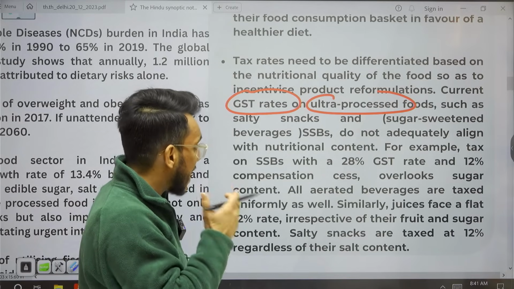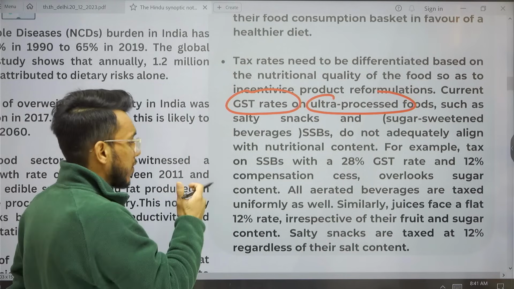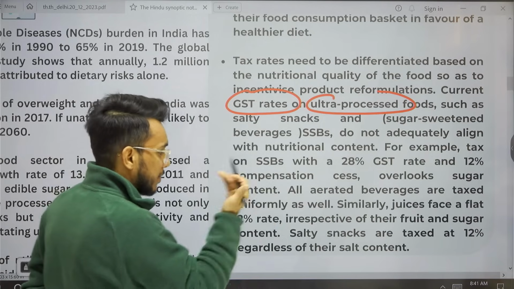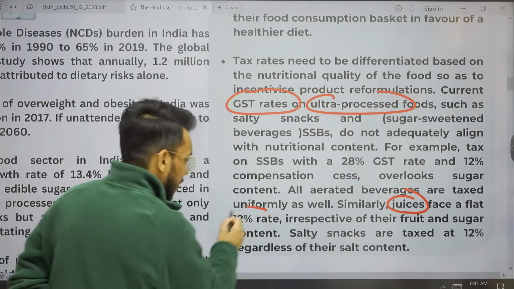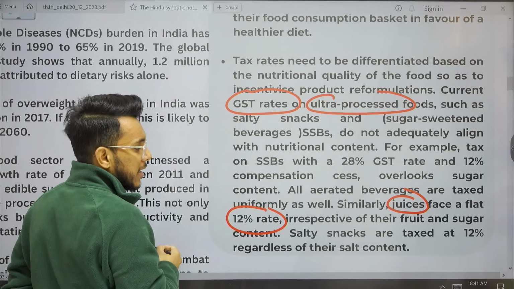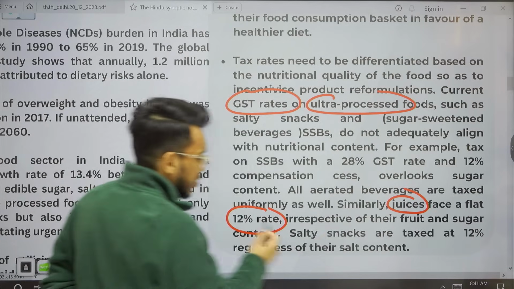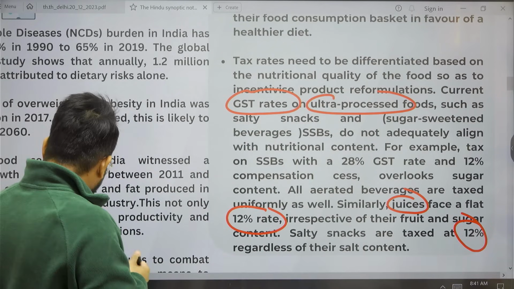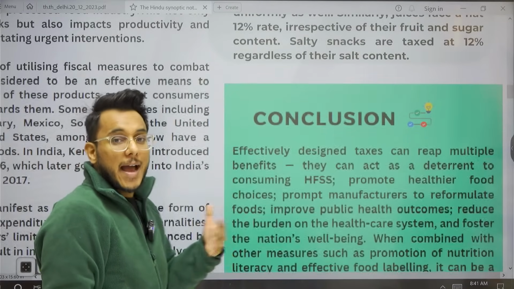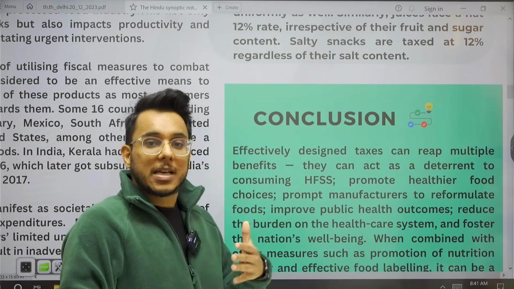But a large number of snacks, for example juices, are being taxed at the 12% tax rate. Salty snacks are also being taxed at 12%. So the point is that taxes on these kinds of goods are not high enough to discourage consumption.